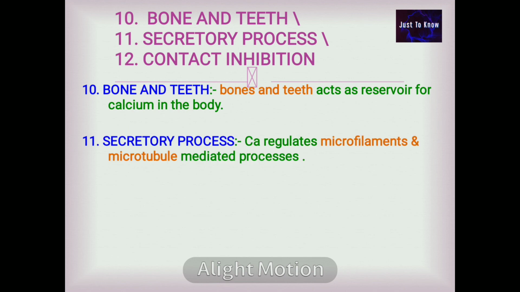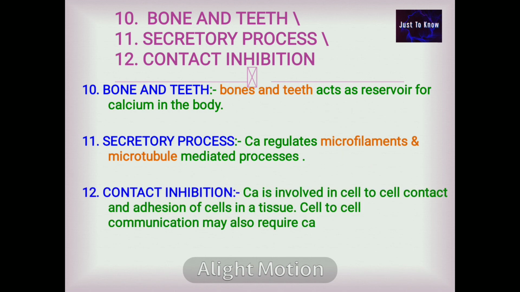Next function, in secretory process. Calcium regulates microfilaments and microtubules mediated processes. Then, in contact inhibition, calcium is involved in the cell-to-cell contact and adhesion of the cell in the tissue. Cell-to-cell communication may also require calcium, such as during endocytosis, exocytosis, and during cell motility.